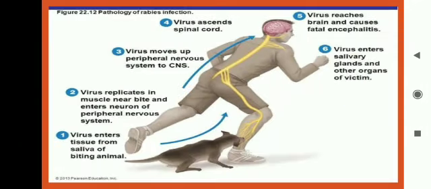So this is the main pathogenesis of the rabies virus, how it is transmitted and how it travels throughout your body. First of all, it enters through the bite of an infected animal. Then it replicates in the muscles. From the muscles it moves to the peripheral nervous system, and from the peripheral nervous system it moves to the central nervous system. There in the central nervous system, the virus reaches the brain and causes fatal encephalitis. From there the virus enters the salivary glands and other organs of the victim.